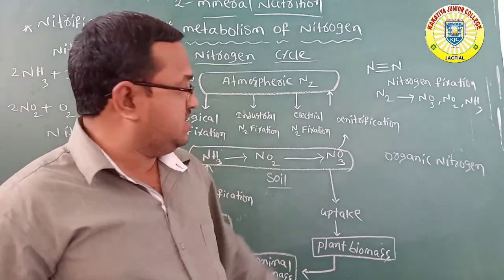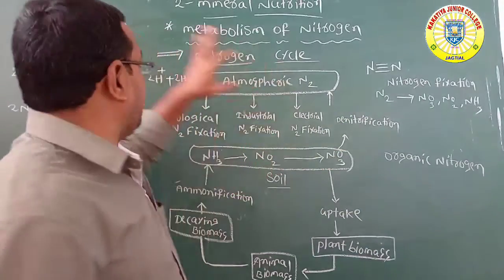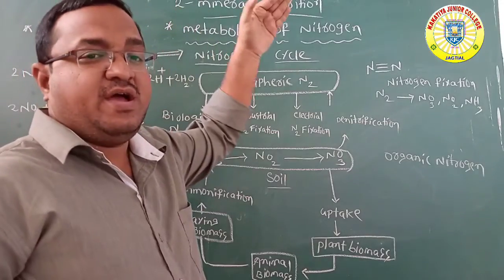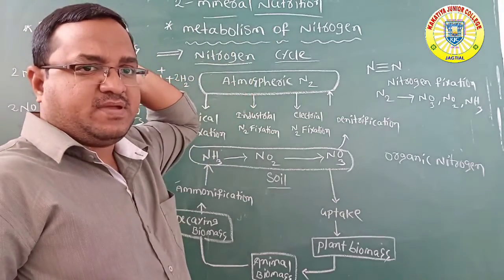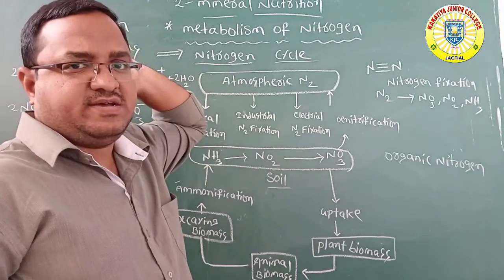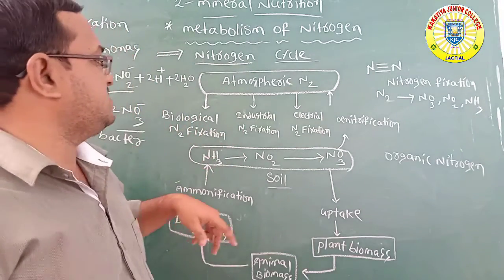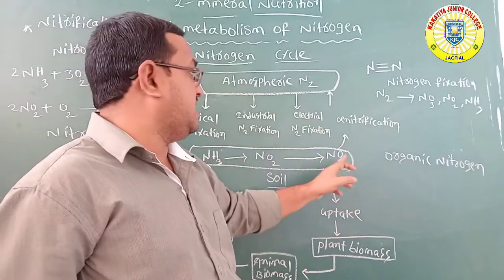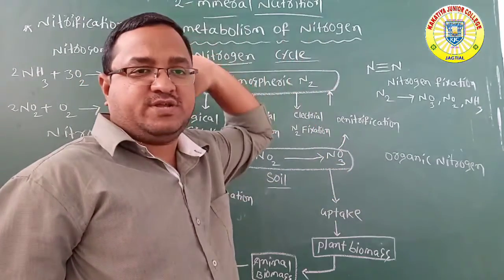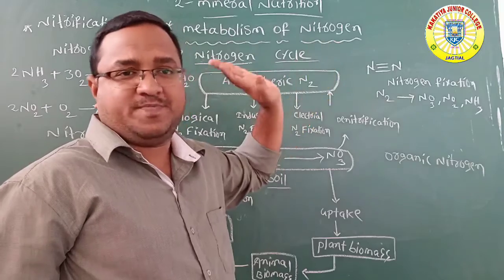The process is called denitrification. Denitrification is completely opposite to nitrification. In nitrification we got nitrates, but in denitrification nitrates are converted into atmospheric nitrogen. NO3 is converted into N2. That is called denitrification.